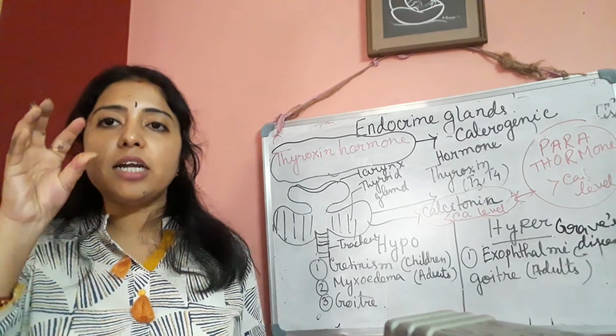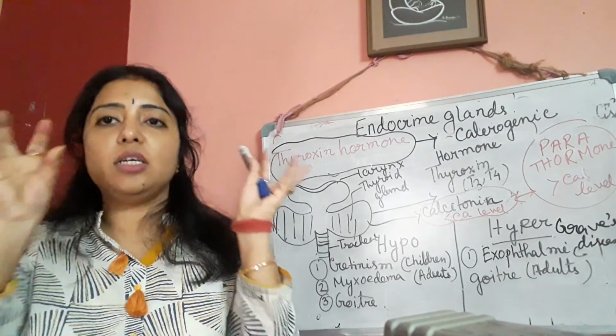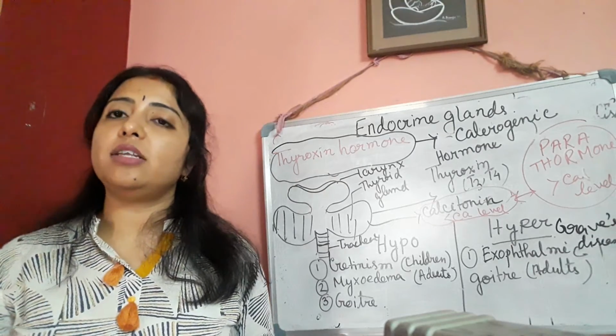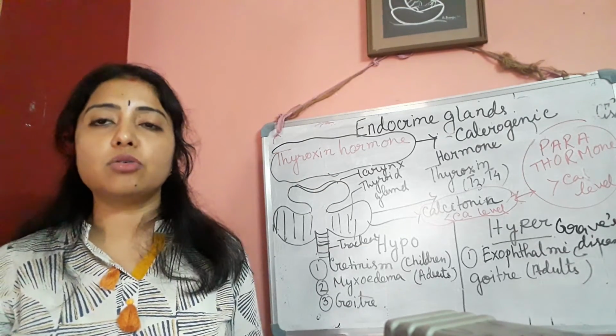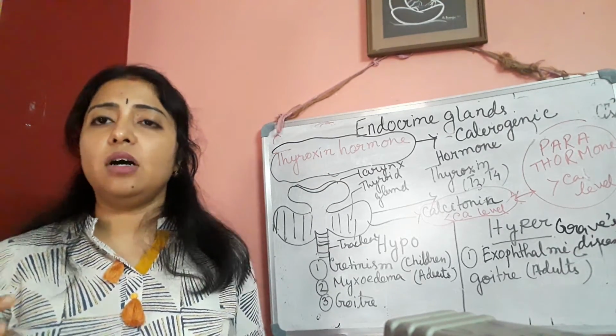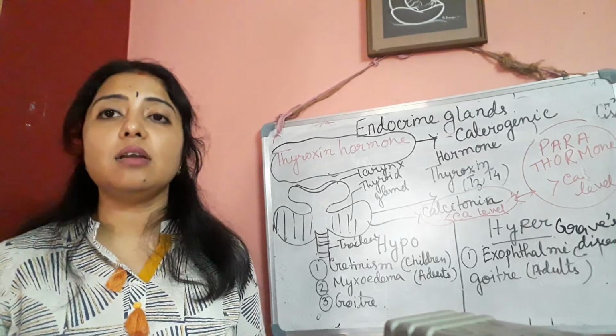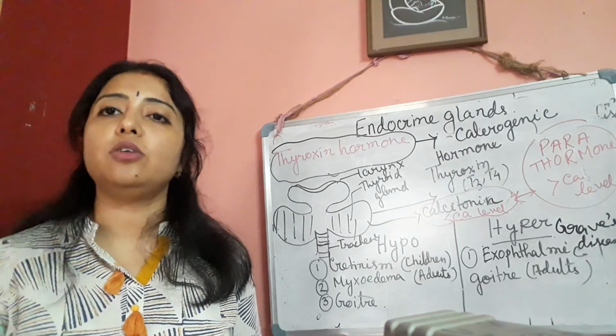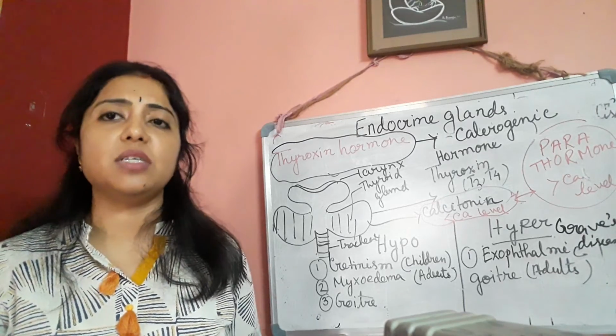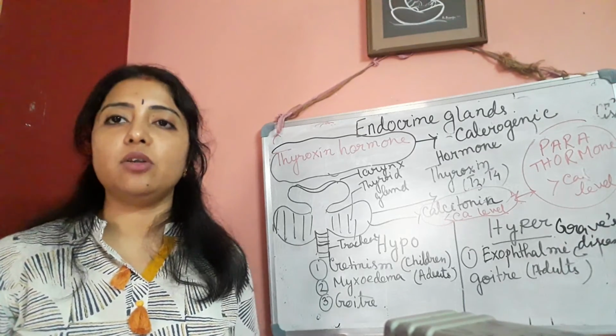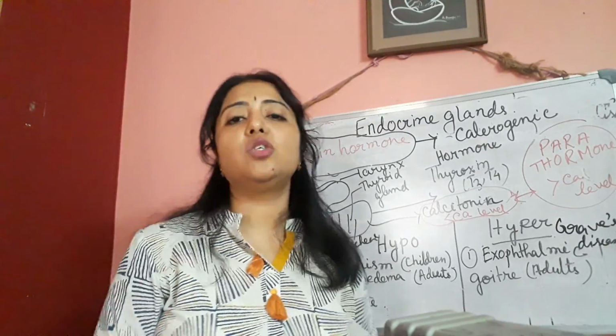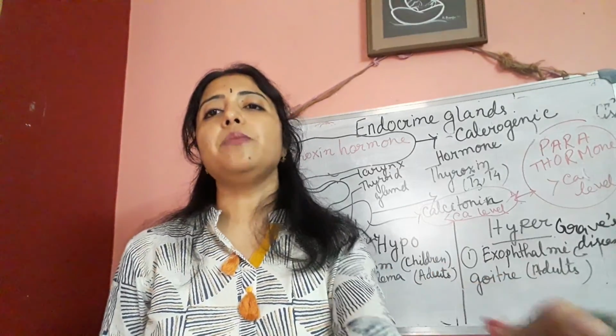Clear? At that time, their eyes will be bulging out like that. Not only that, they may suffer from infertility also, and their blood pressure and heartbeat rate will be increasing. So many diseases may occur. Infertility may happen also. That is known as exophthalmic goiter. Okay. After that,